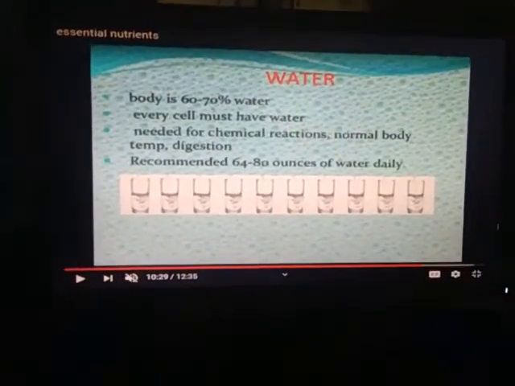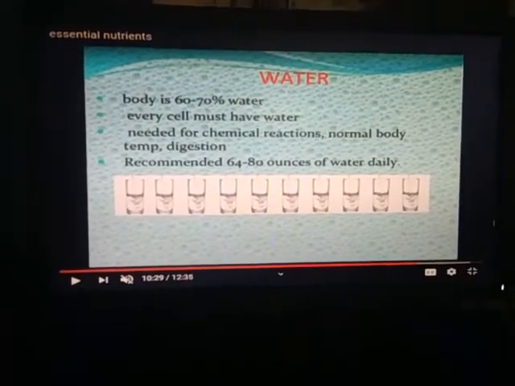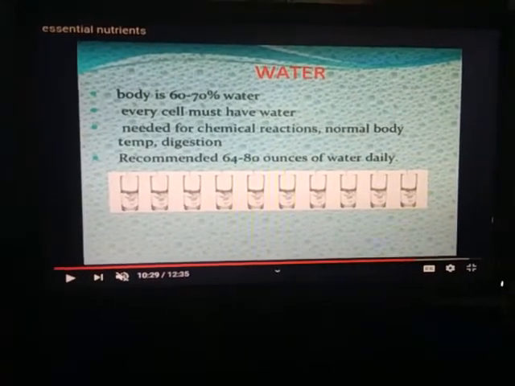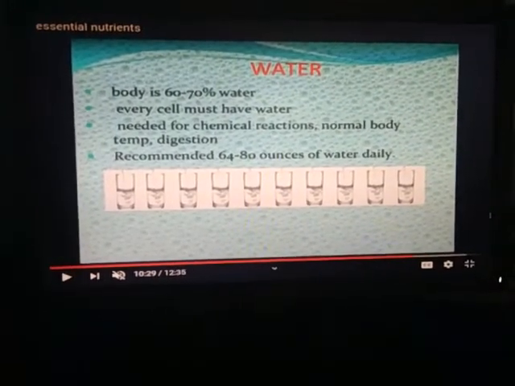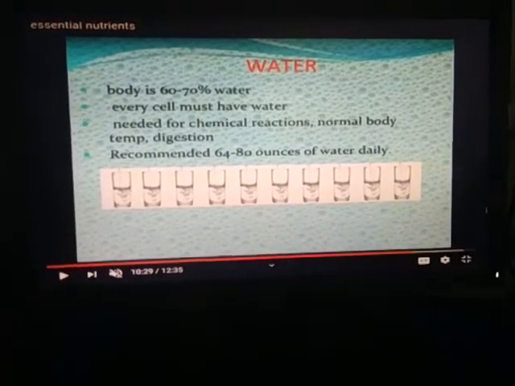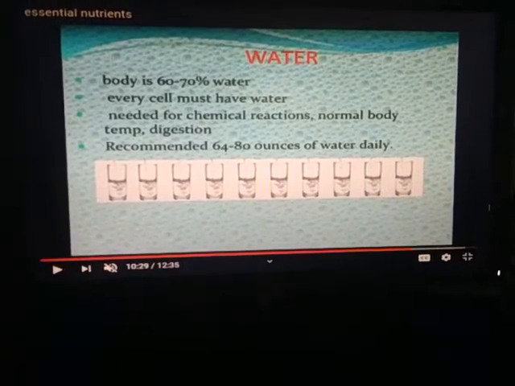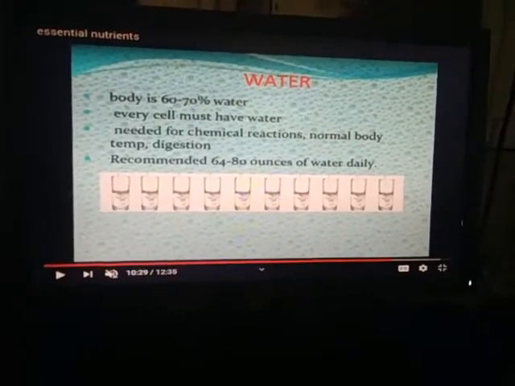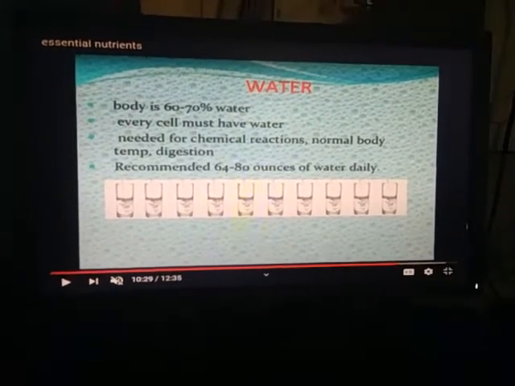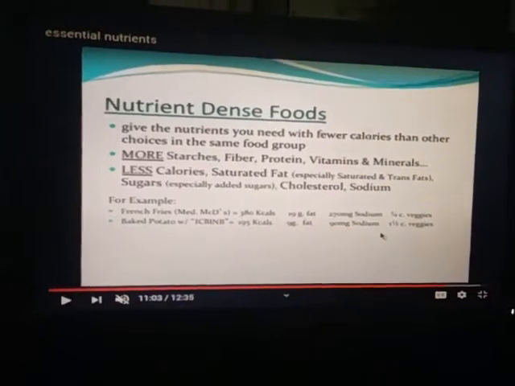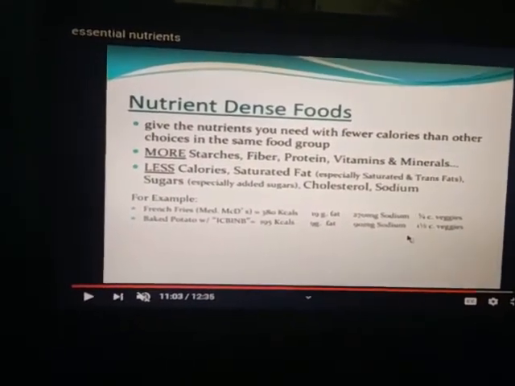Now the next essential nutrient for our body is water. As we know, 60 to 70% of our body is made up of water. Every cell must have water, needed for chemical reactions, normal body temperature and digestion. The recommended amount is 64 to 80 ounces of water daily, meaning about 3 to 4 liters of water we should drink daily.